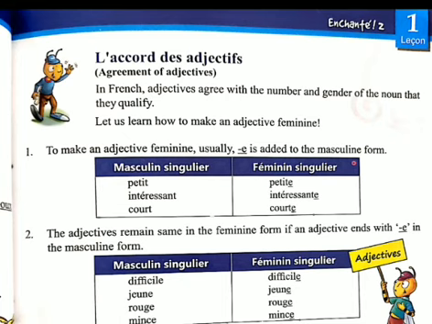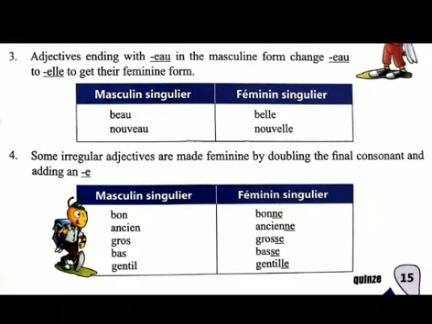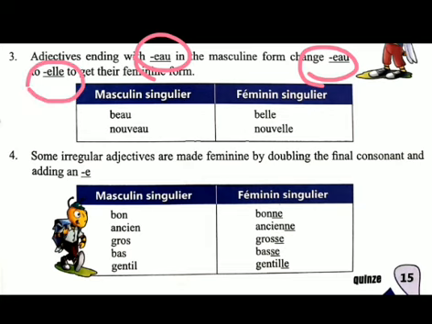Okay, students. Now the third rule: if any adjective ends with eau in the male form, to convert it into the female form, we cut the eau and add elle. For example, beau means handsome.